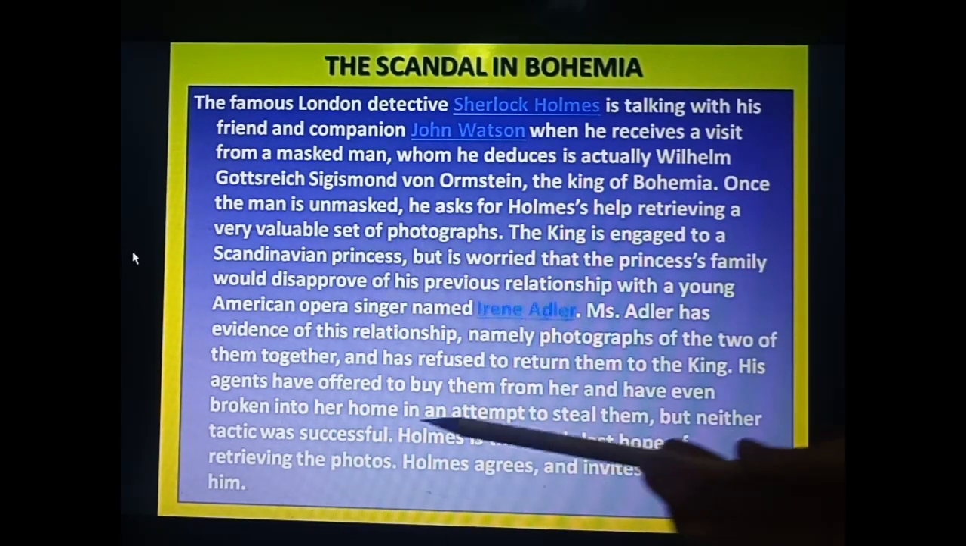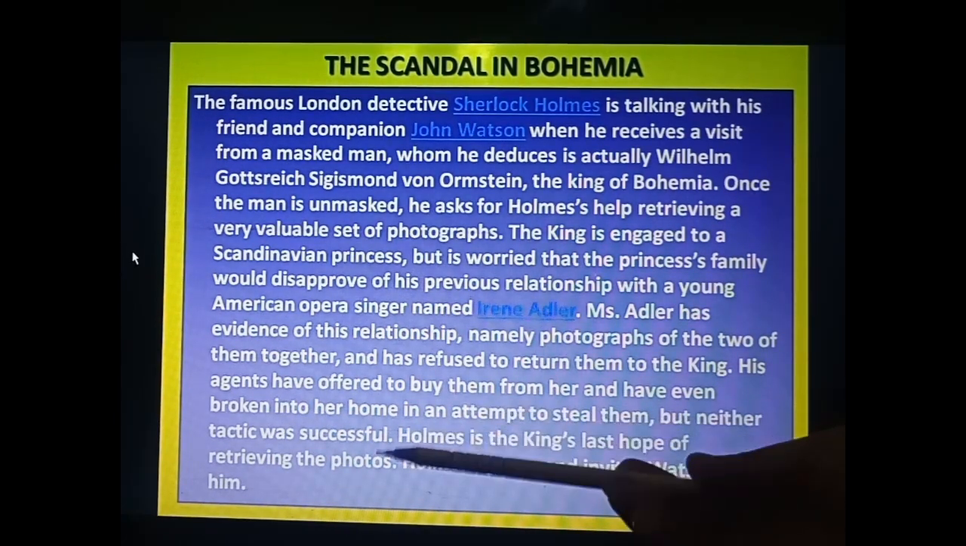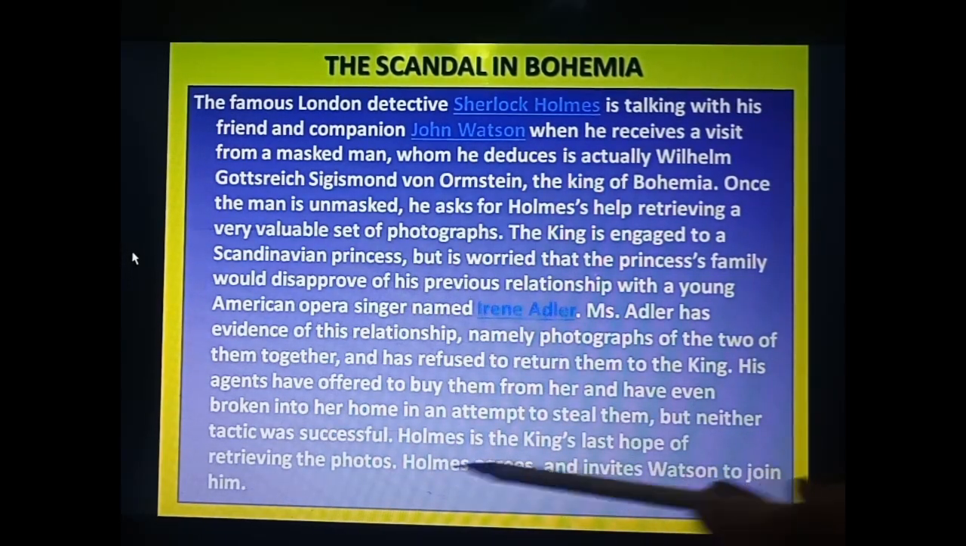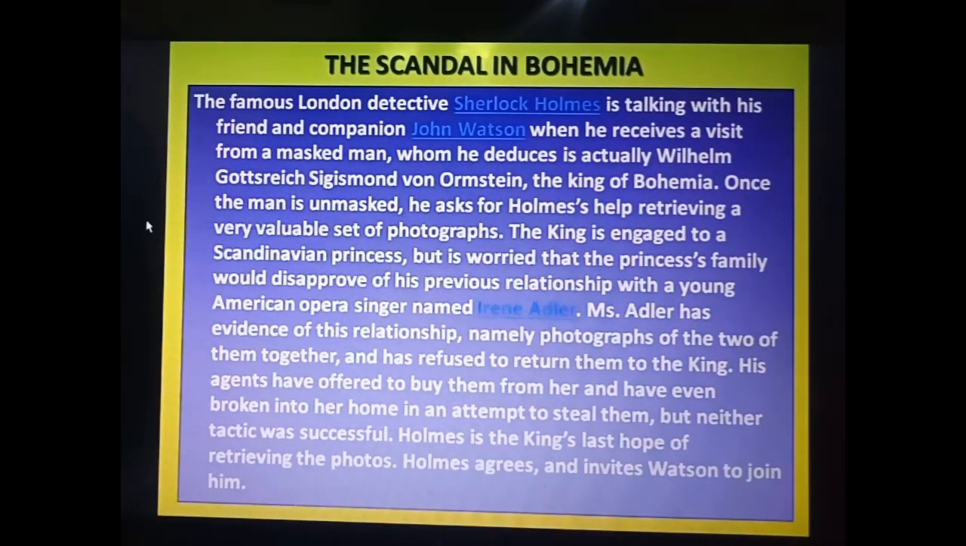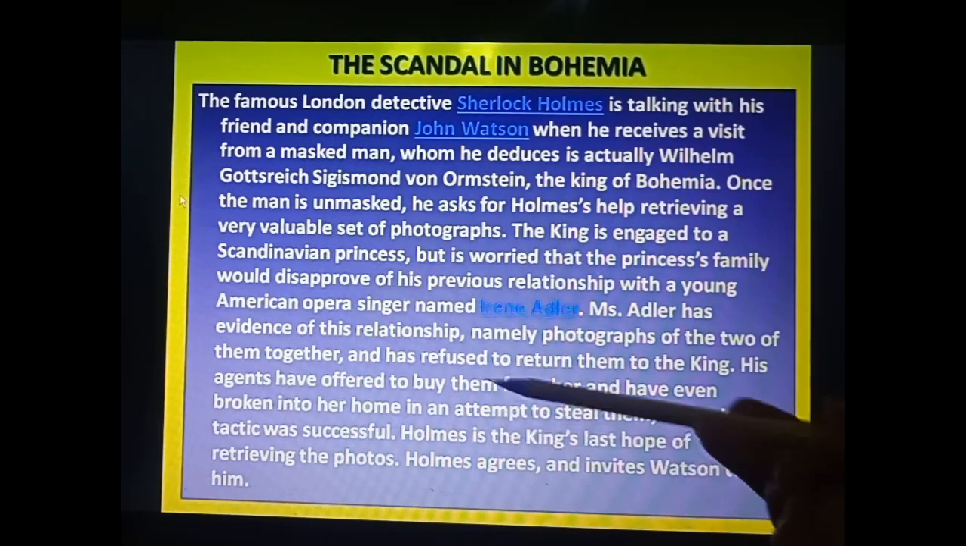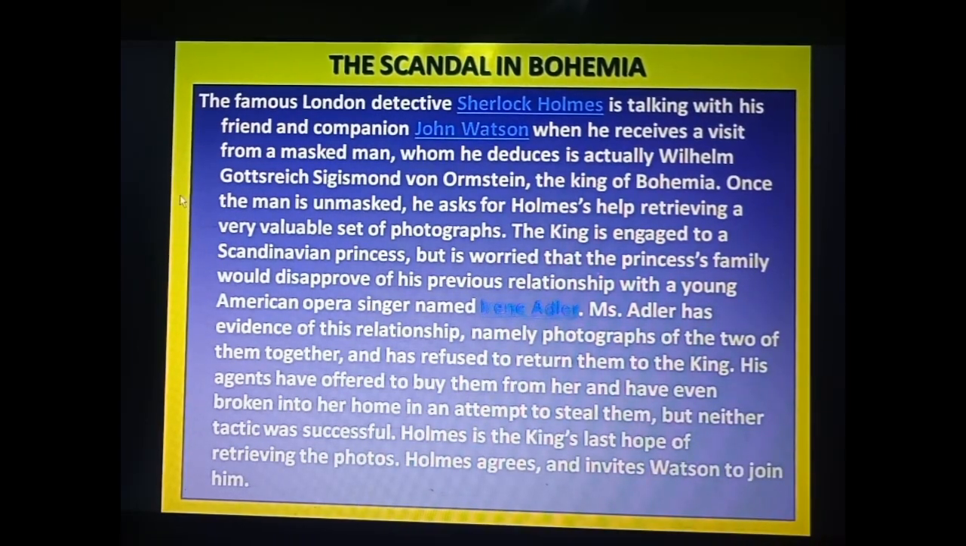His agents have offered to buy them from her and have even broken into her home in an attempt to steal them. But neither tactic was successful. Although he was a king, he tried a lot through his agents. They offered a lot of money to Irene, but she denied even taking it. Secondly, as we have done, they even entered forcefully at her home and tried to steal them. But that method was not successful.